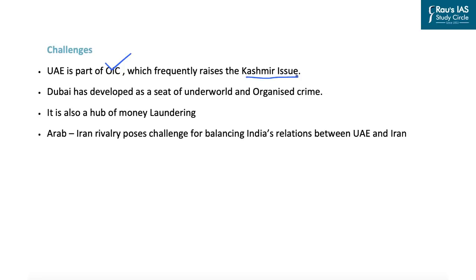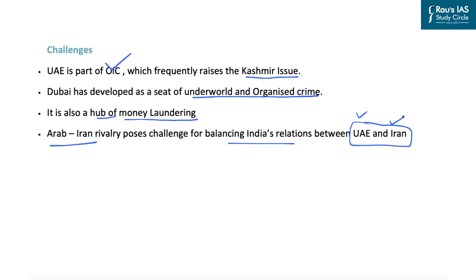Also, the UAE has developed as a seat of underworld and organized crime. In this line, various important underworld functionaries like Dawood Ibrahim, etc., are operating from Dubai. Also, the UAE is known to be a hub of money laundering, which is a cause of concern for India. And at the same time, the Arab-Iran rivalry, which we are witnessing in the case of Yemen, and which was also seen in the case of the Houthi rebels who conducted attacks in the UAE, will also pose a challenge for balancing India's relations between the UAE and Iran. Also, you might be aware that India has had good relations with both the UAE as well as Iran.